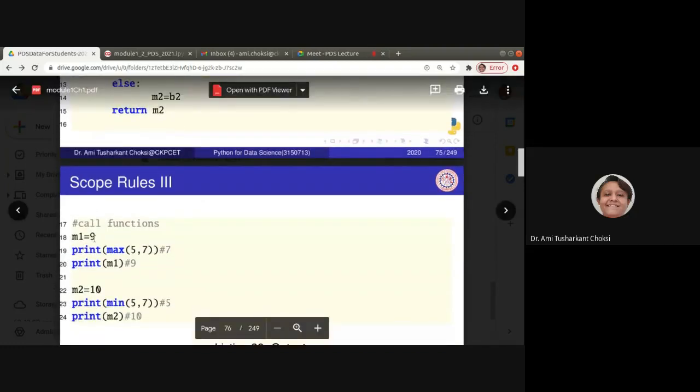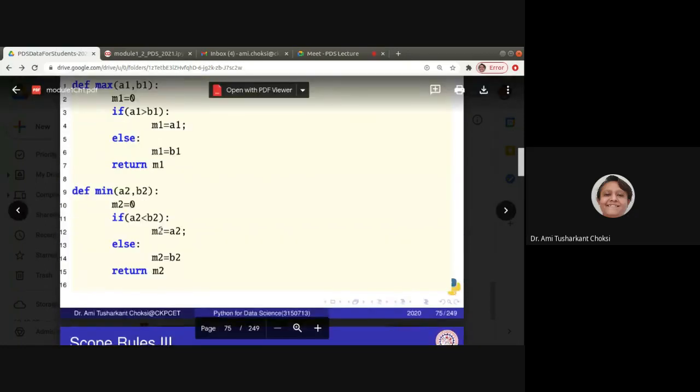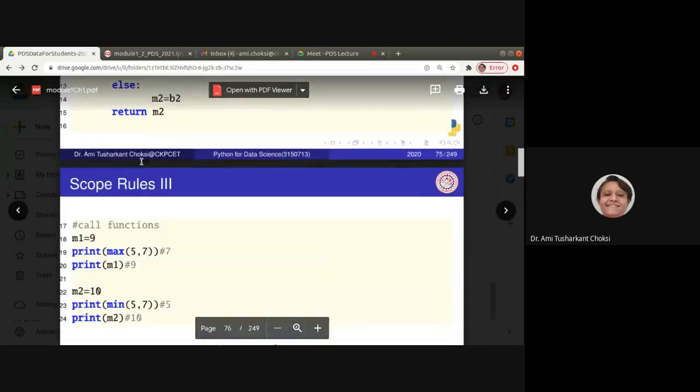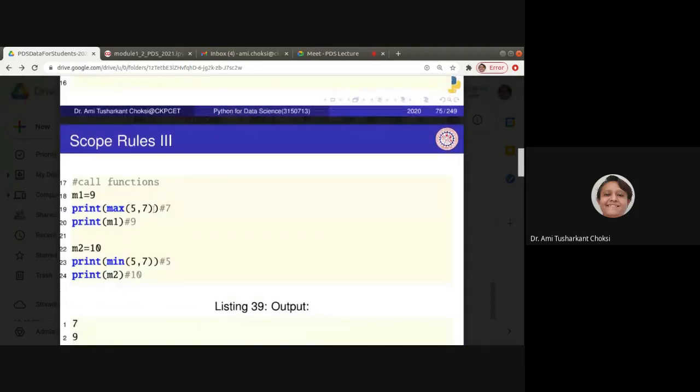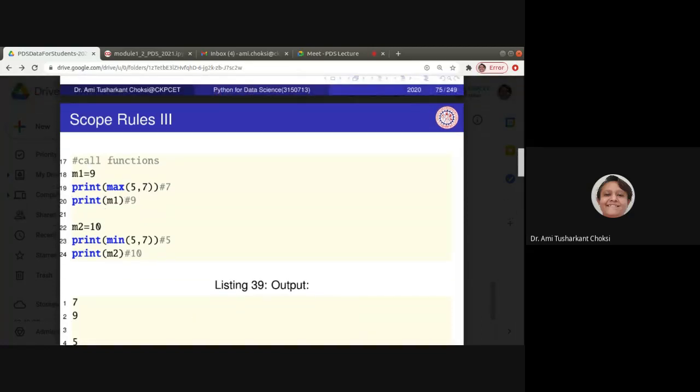Now, m1 is equal to 9. We are calling the function. Now, print max(5, 7). m1 is used inside the max function, and we have passed 5 and 7. So what is the maximum? That is 7. After that, if we print m1, what should we get? Should we get whatever the value was in the function?